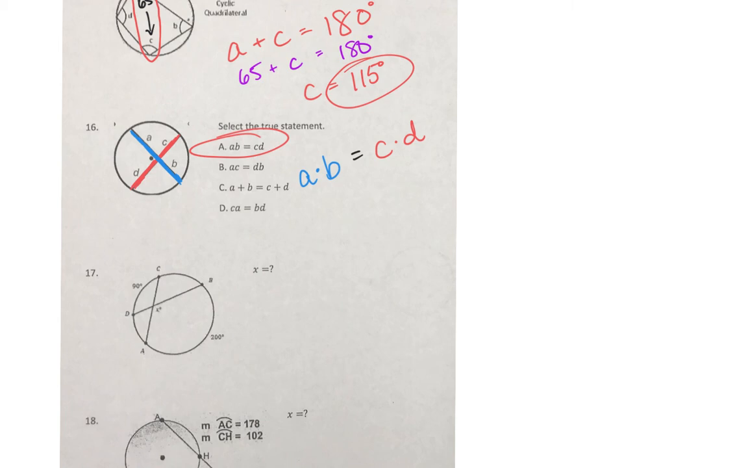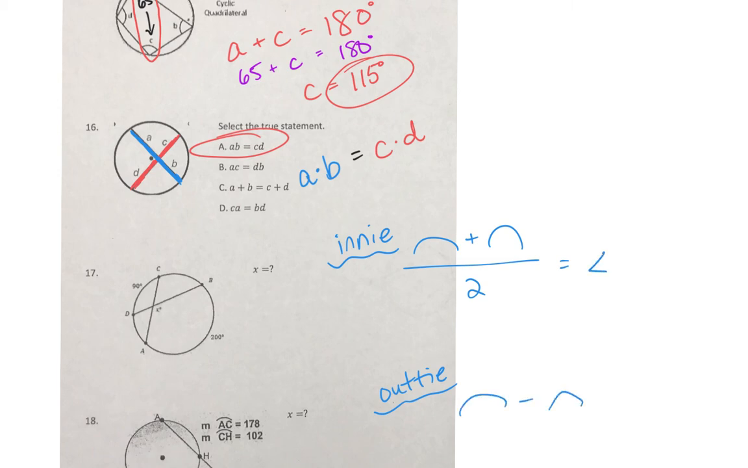All right, guys, we're almost done. We got 2 left. 17 is definitely an innie. And 18 is definitely an outie. So it's arc plus arc divided by 2. Okay, what's the outie then? Arc minus arc divided by 2. You have just proven to me that you've listened to me at least once this year.